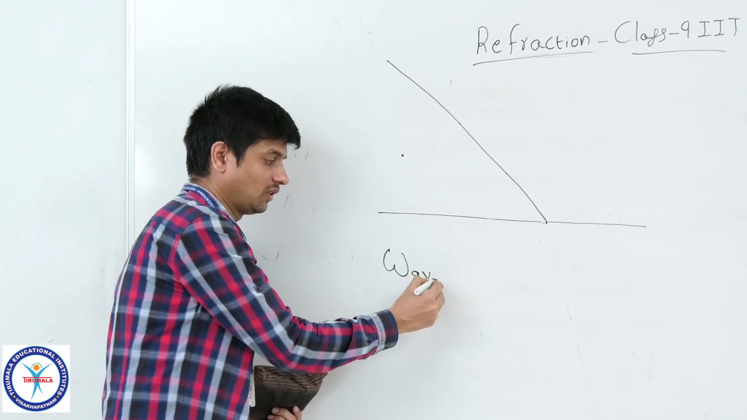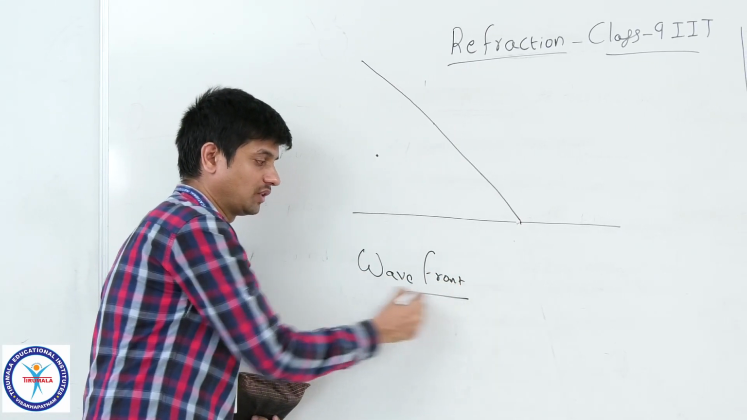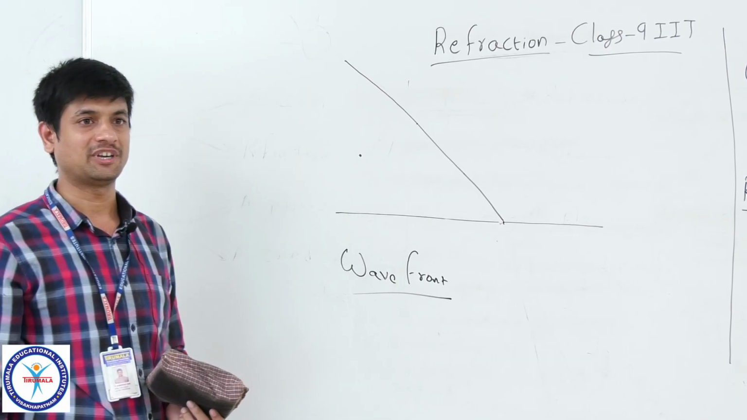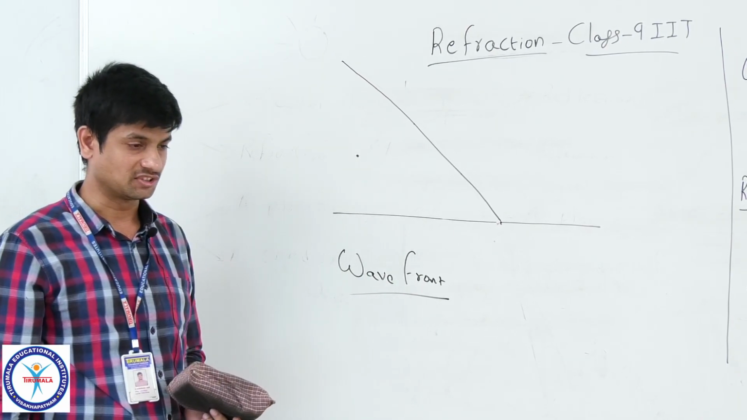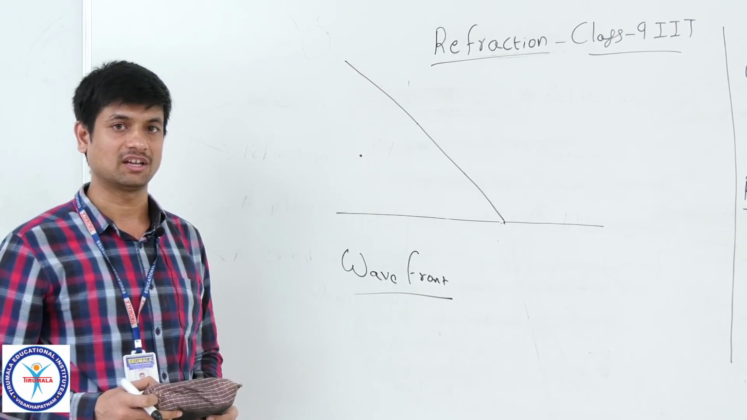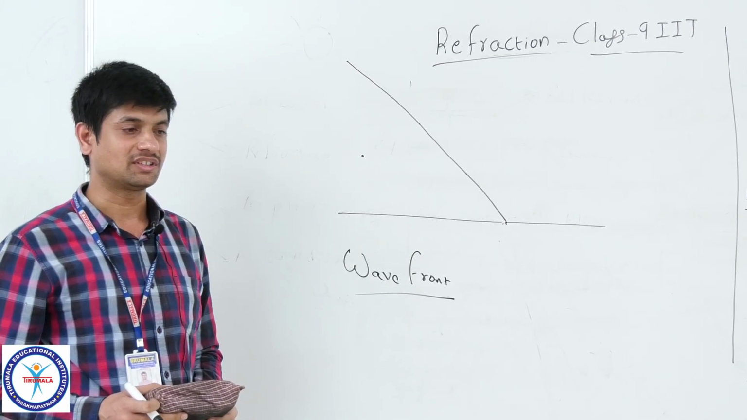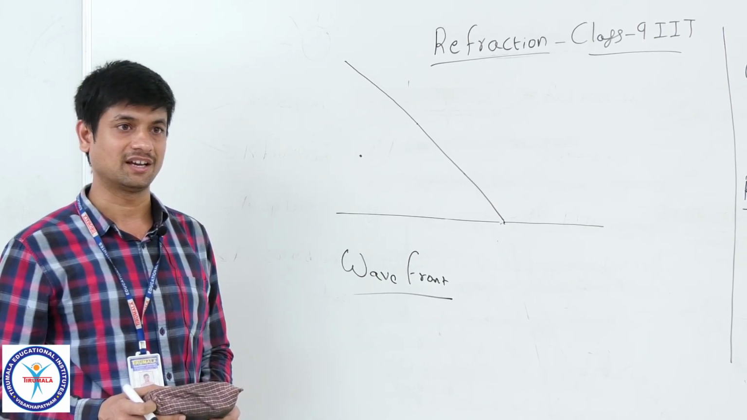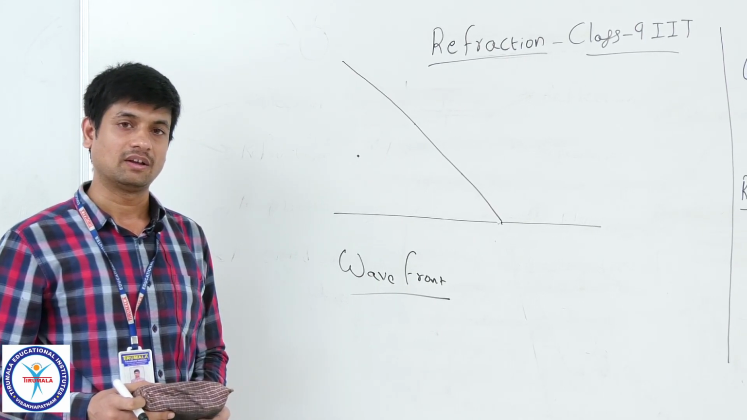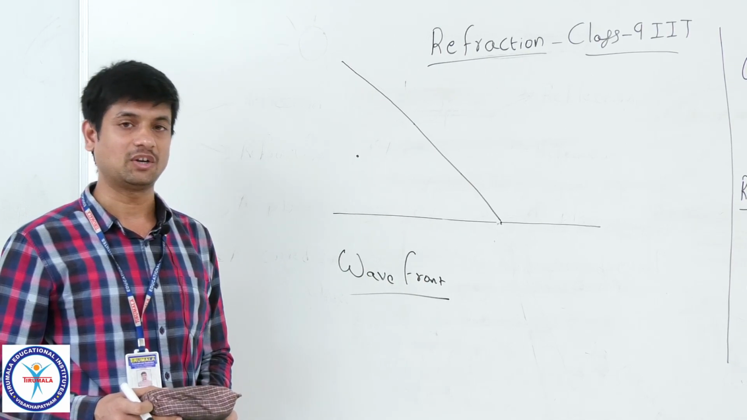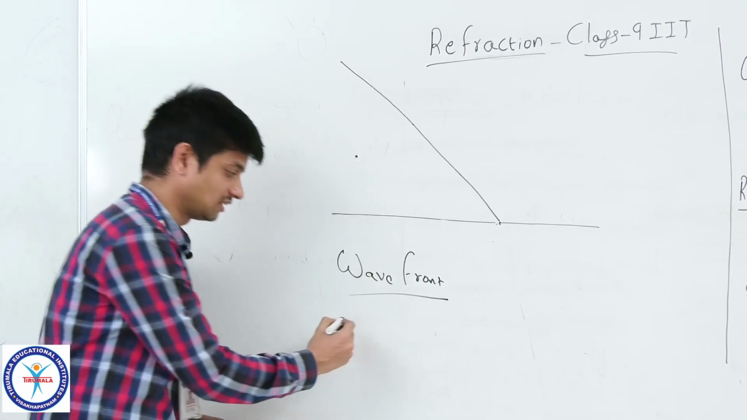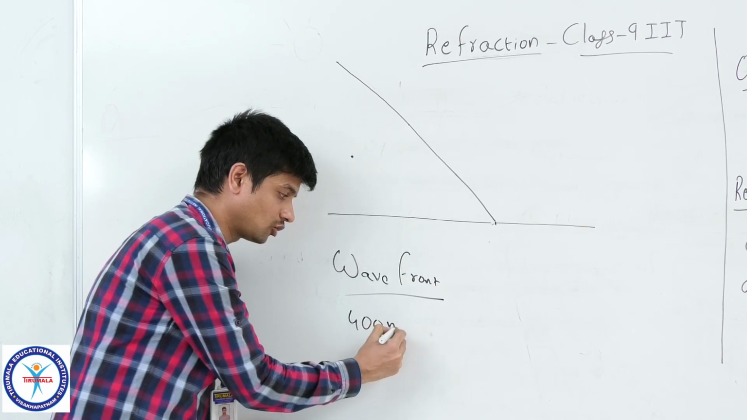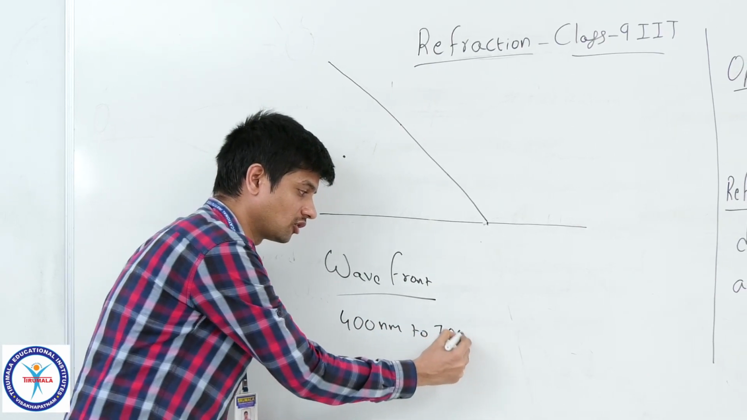Wave front. What does it call? Wave front. So what is meant by wave front? Wave front means you need to know the structure of the light. Light means what you are observing, that is not only light. Light has different frequencies, different wavelengths. We are observing just the 400 nanometer to 700 nanometer.